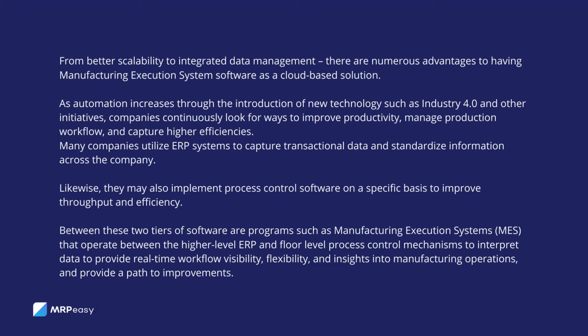Many companies utilize ERP systems to capture transactional data and standardize information across the company. Likewise, they may also implement process control software on a specific basis to improve throughput and efficiency. Between these two tiers of software are programs such as the Manufacturing Execution Systems, MES, that operate between the higher-level ERP and floor-level process control mechanisms to interpret data to provide real-time workflow visibility, flexibility, and insights into manufacturing operations, and provide a path to improvements.